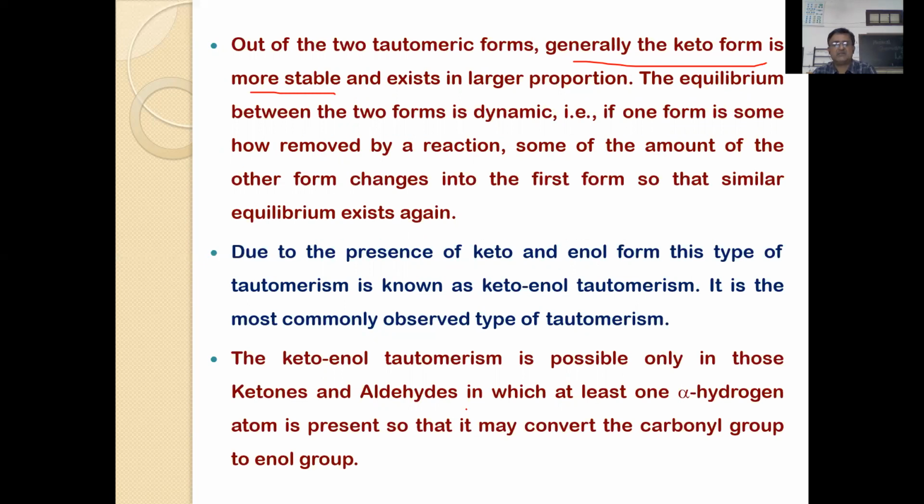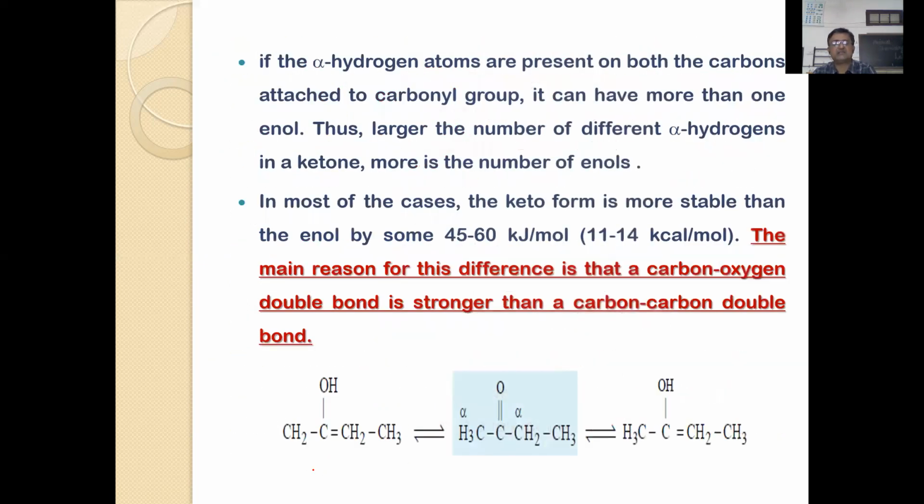Okay, so even alpha hydrogen atom containing carbonyl compounds mainly exist in tautomeric character. So they largely differ. In most of the cases, the keto form is more stable than the enol form, by 45 to 60 kilojoules per mole of energy. Why does this large difference in stability occur in the keto isomer rather than the enolic form? The main reason is that the carbon-oxygen double bond is very strong compared to the carbon-carbon double bond.